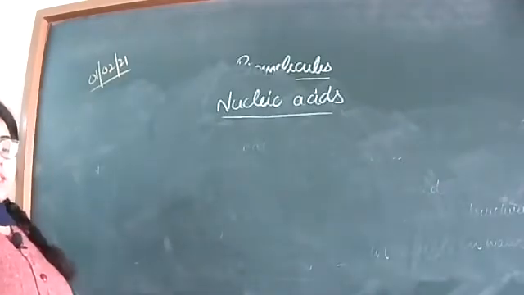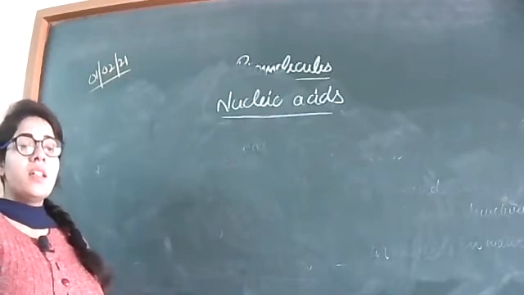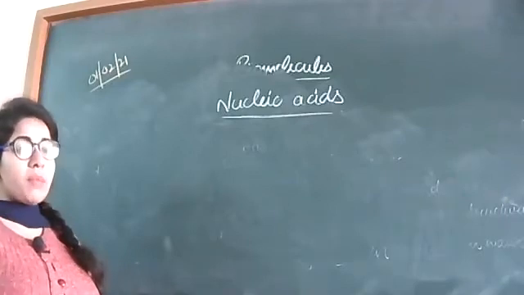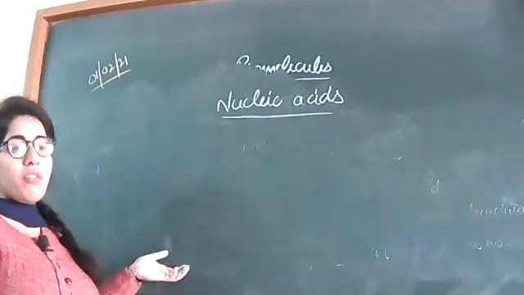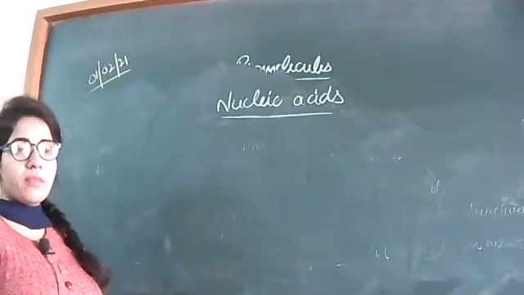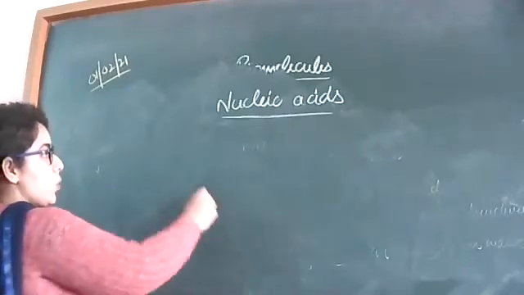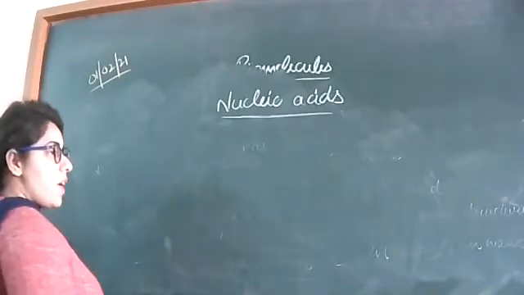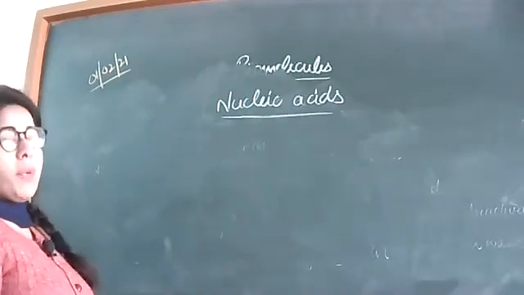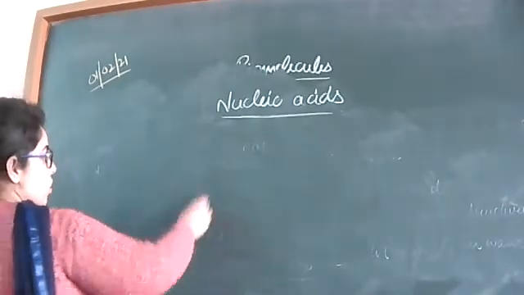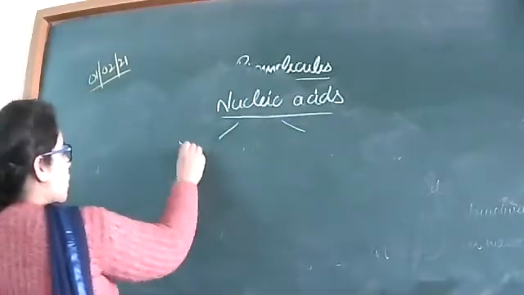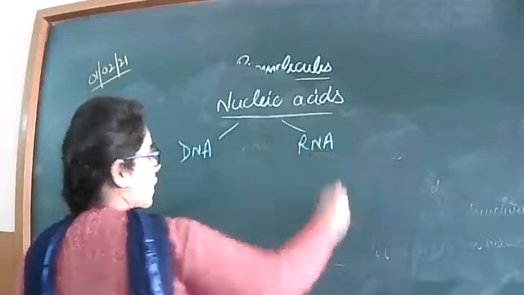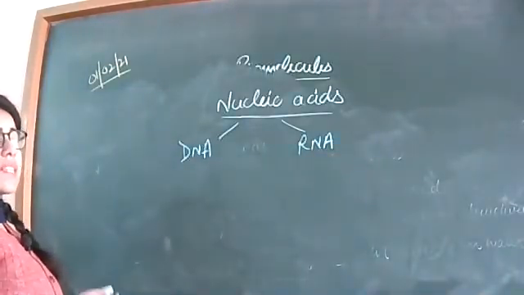Nucleic acids are those acids which are present inside the nucleus, whose main function is to form the genetic material or to provide machinery for the formation of the genetic material. They are present inside the nucleus, in the nucleoplasm. They provide machinery or the different raw materials for the formation of the genetic material. So the two main kinds of nucleic acids are DNA and RNA.